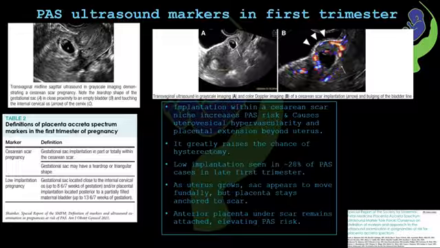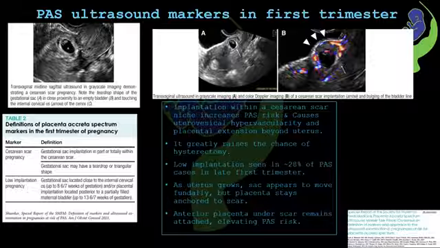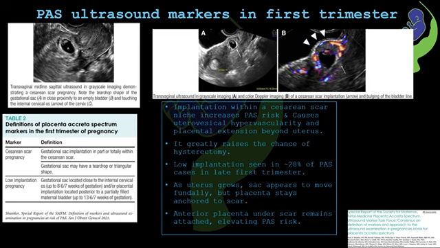Low implantation of pregnancy is seen in 28% of accreta cases in late first trimester. As the uterus grows, the sac appears to move fundally, but however, the placenta remains anchored to the scar. This is especially common when the placenta is anterior under the scar.